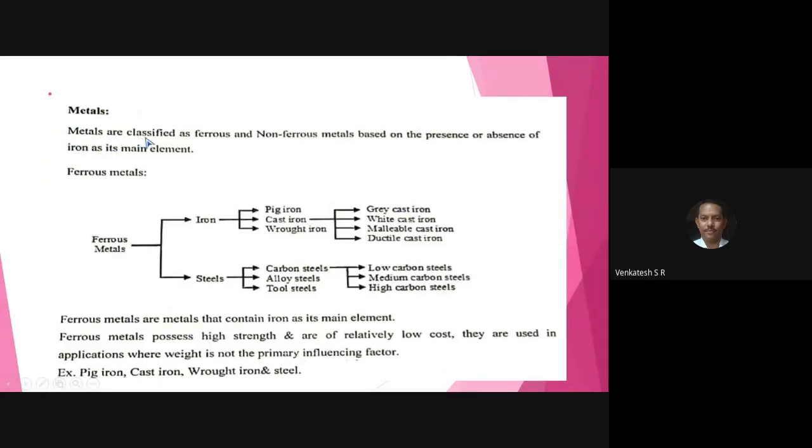Below that, write down: metals are classified as ferrous and non-ferrous metals based on the presence or absence of iron as its main element.